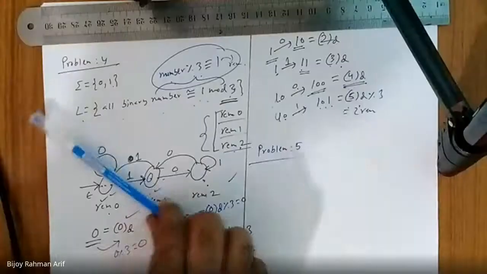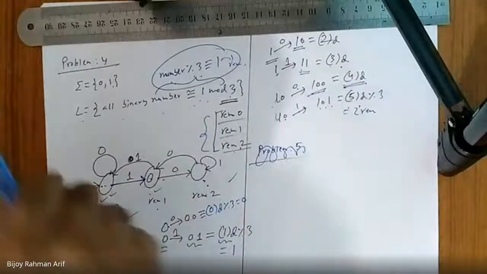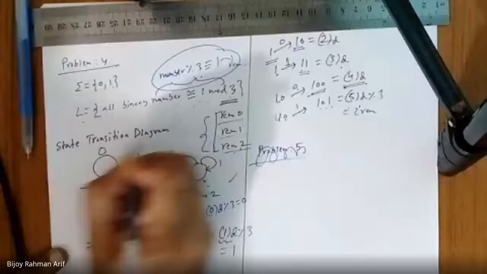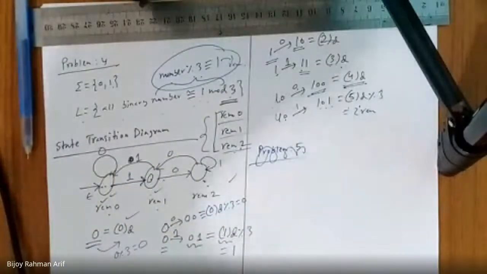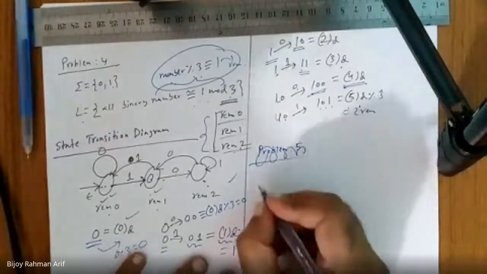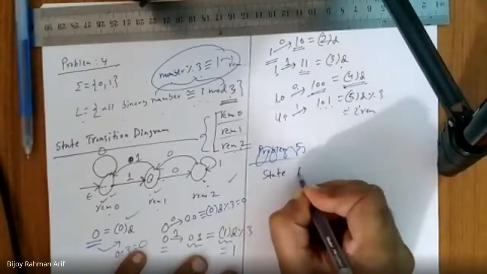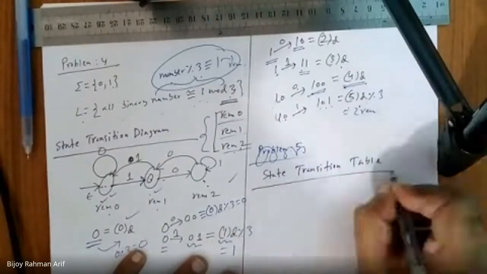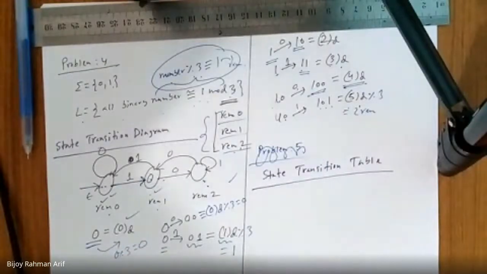Yes, sir. Okay, so what is this diagram actually called? This is called a state transition diagram. In another way, we can represent finite automata. That is called a state transition table. So instead of drawing a diagram, we are going to draw a table.